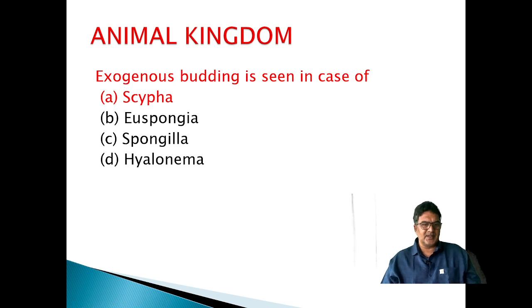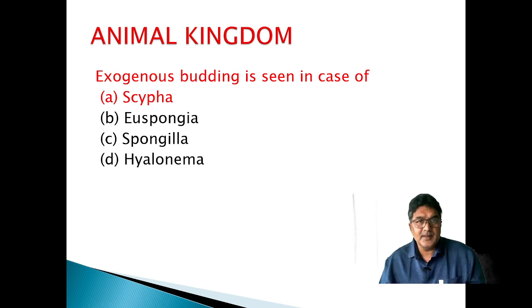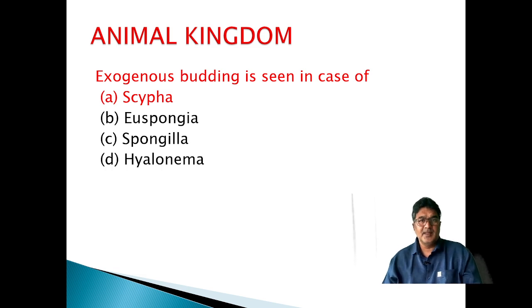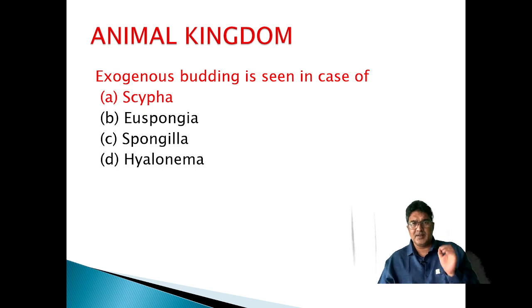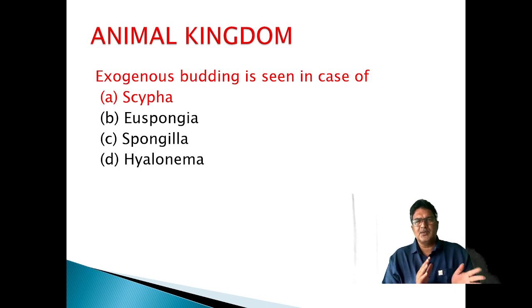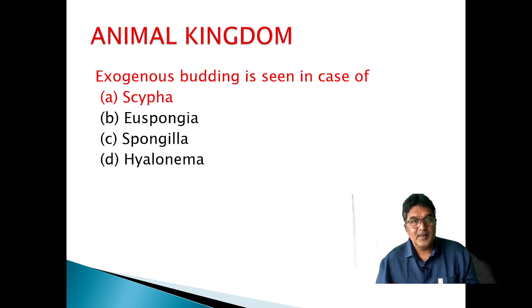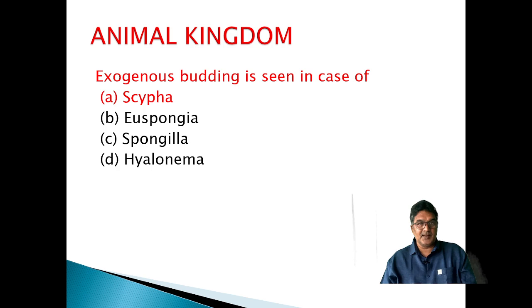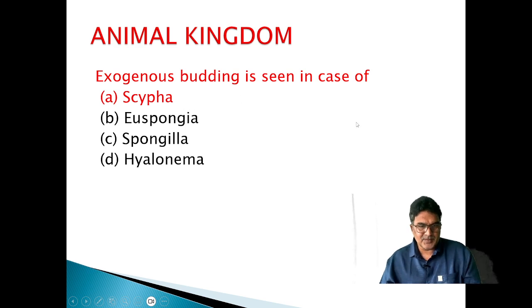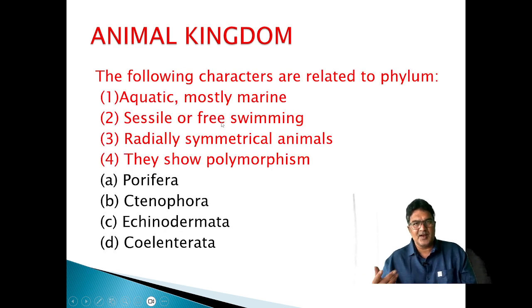In every 100 questions in any book, like Objective Biology or Pearson Objective Biology, 3 to 4 questions come from outside NCERT. But in the last 5 or 6 years we don't have any question from outside NCERT. Most of the time, if anything is from outside NCERT, I say it is just for information, nothing to worry. Exogenous budding is seen in the case of Scypha. That is not from NCERT, you can ignore it.